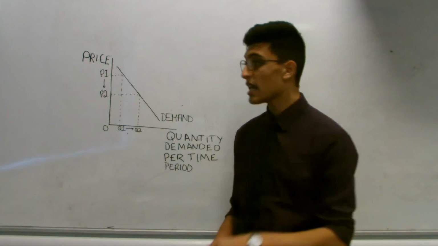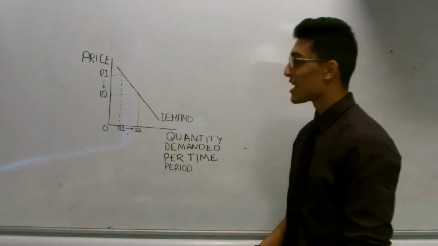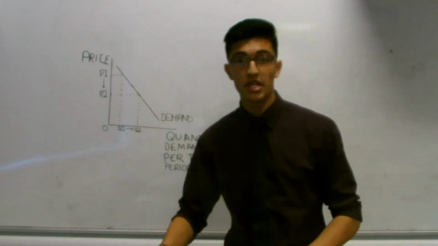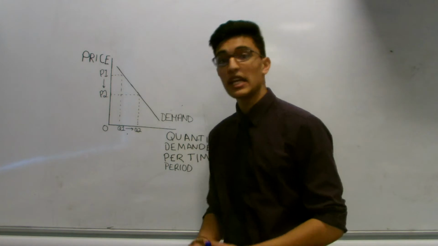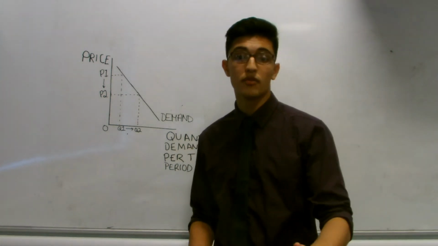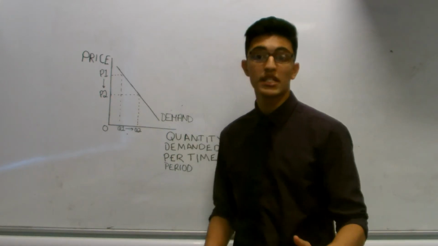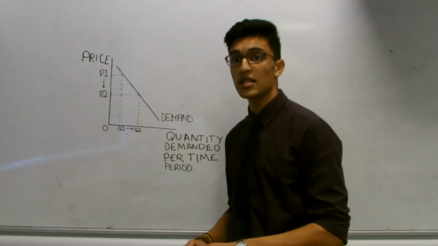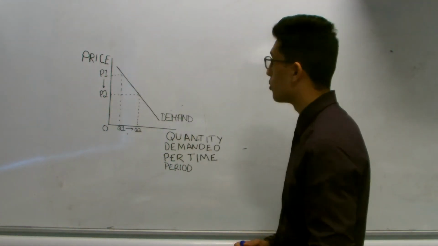Now, it's important to note that if any of the conditions of demand change, then the demand curve shifts to a new position. So when we mean shift, we can either mean an increase or a decrease in demand. Take for example the substitute goods. If, say, the price of Apple stays the same, but the price of its other competitors or its other substitute goods increases, then the quantity demanded of Apple will increase.